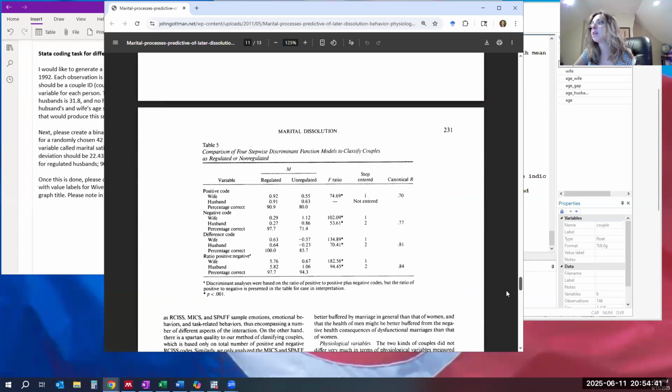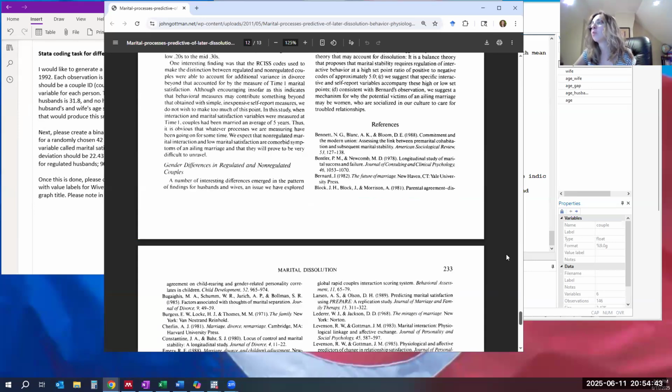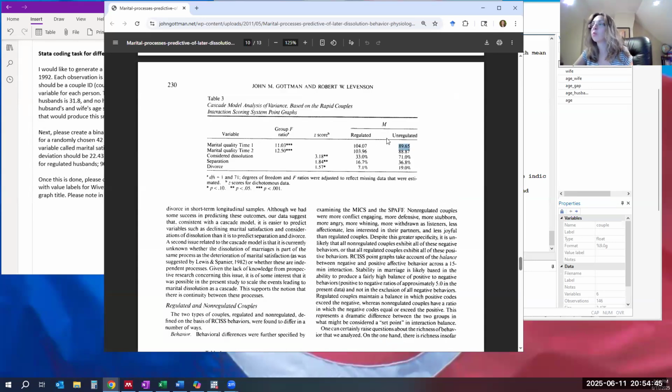They divided couples into those that were emotionally regulated in their communication styles, and those that were not. Those that were regulated and had healthy communication styles, their marital happiness was 104. And the unregulated couples, it was only 90. They don't say out of what, but they tell us that the standard deviation for people's marital happiness was about 22 points.